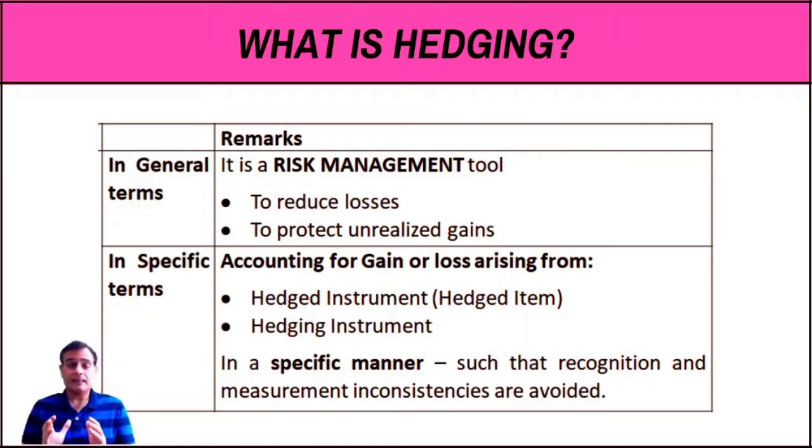So we can say that if I want to understand what is hedging, I can say that there is a specific manner of accounting which we have designed for a hedged item and a hedging instrument, so that we avoid the recognition and the measurement inconsistency. In simple words, we are trying to protect ourselves from losses and to protect the unrealized gains.